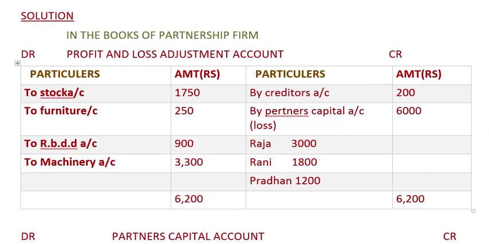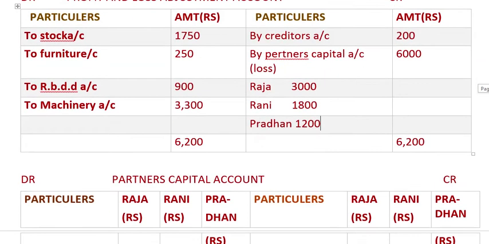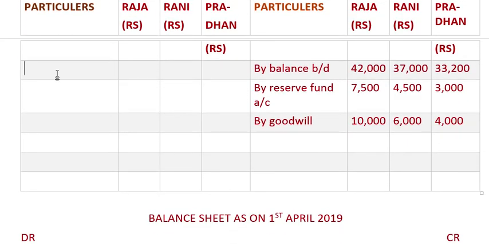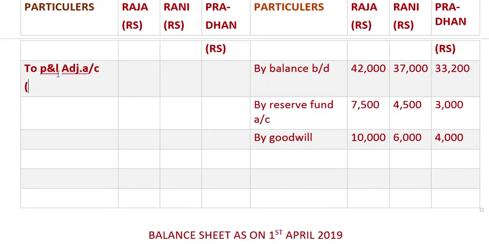Okay, now this 6,000 will be transferred over here to profit and loss adjustment account, and in brackets we will write loss.